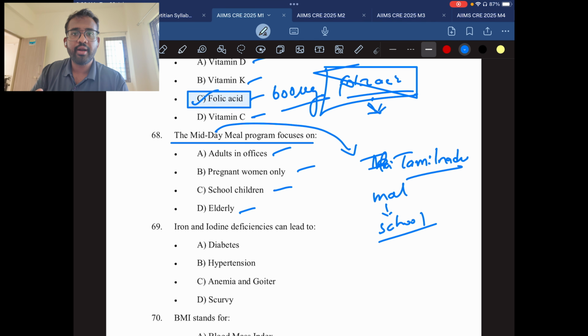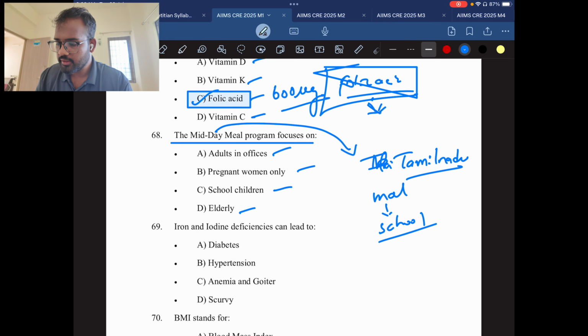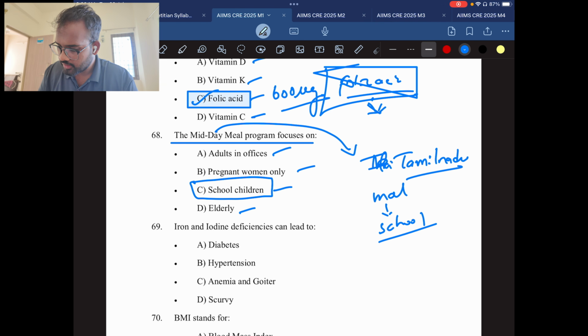Also, they will provide a nutritious meal, high calorie and high amount of nutrients, a balanced diet in the school, so that malnutrition is prevented. So this is an initiative launched for school going children. So the answer will be school children.